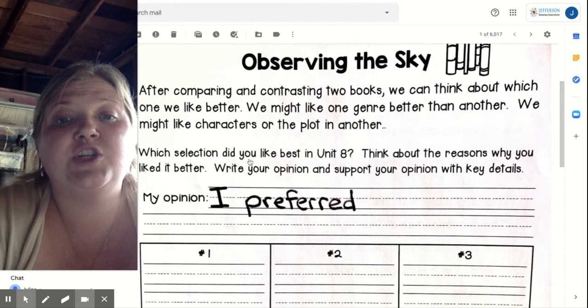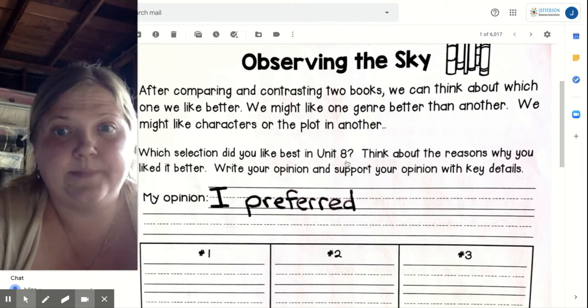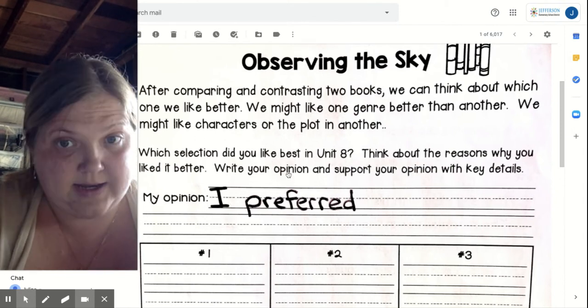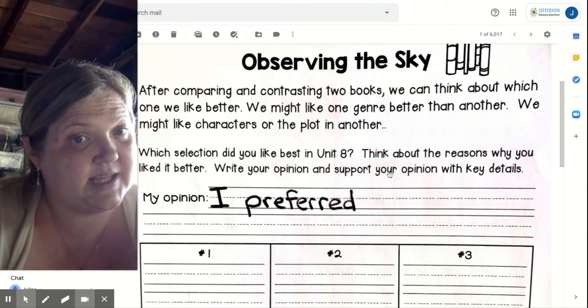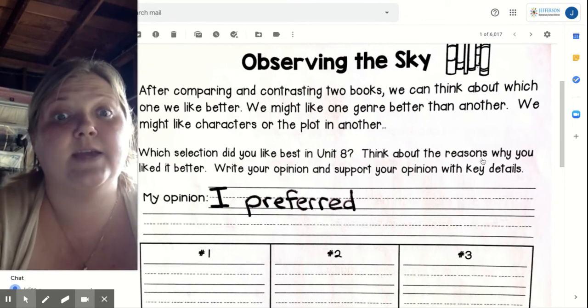Which selection did you like best from Unit 8 this week? Think about the reasons why you liked it better. Write your opinion and support your opinion with key details. So remember what happened in the story so you can support it with key details.